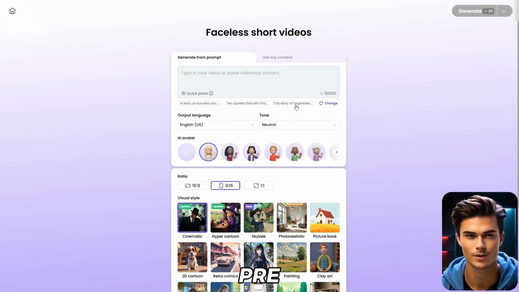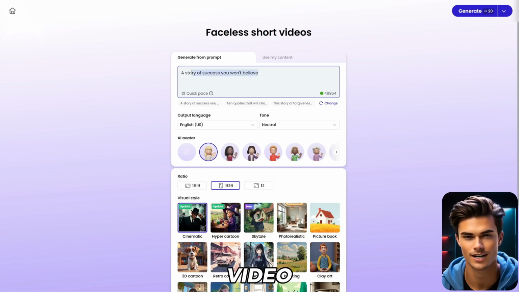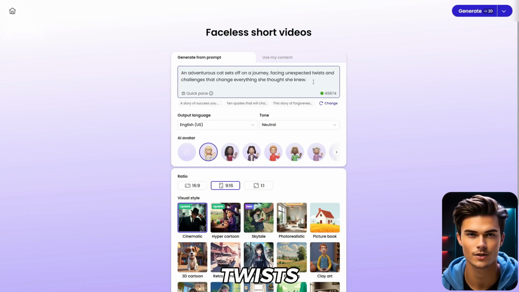First, you'll notice some pre-made prompts will show up right here, but since we're creating a viral cat video, I'm going to enter a prompt about a cat going on a journey that faces unexpected twists. Next, below the prompt section, you can customize the language and tone, which I'll leave as they are. Then below that, you can even add an avatar to your video, which can make it more engaging. I won't include one in this video, but I'll show you how it looks in just a minute.